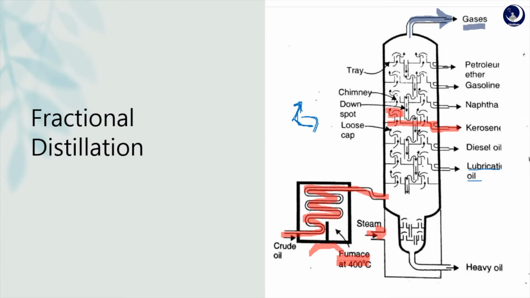Uncondensed gas, petroleum ether, gasoline, naphthalene, kerosene, diesel oil and lubricating oil. And at the last here, heavy oil is also produced. In this way, we get many fractions of crude oil. Crude oil is separated into various fractions at different boiling points. This whole process is known as fractional distillation.